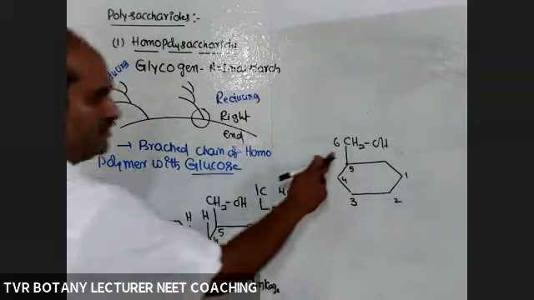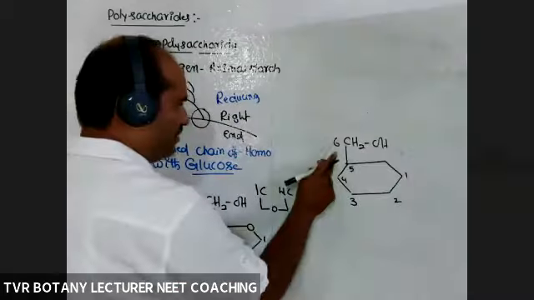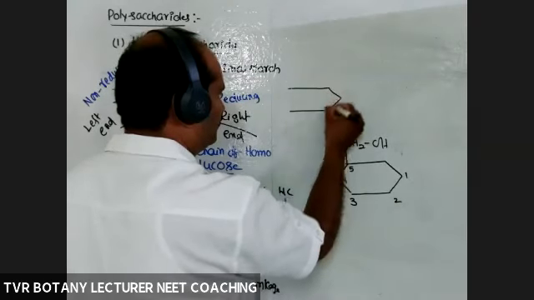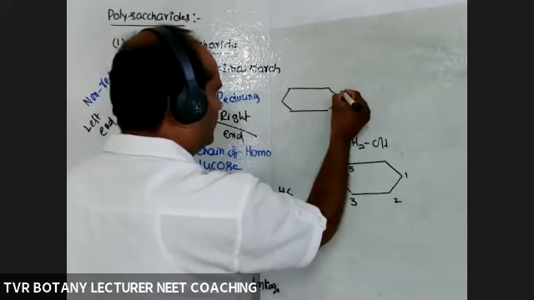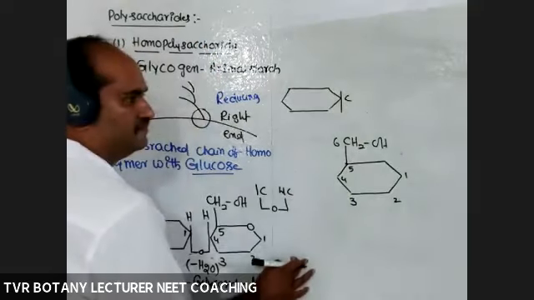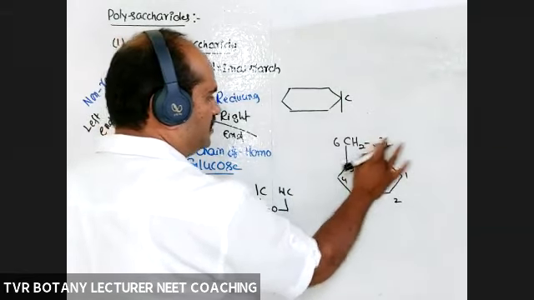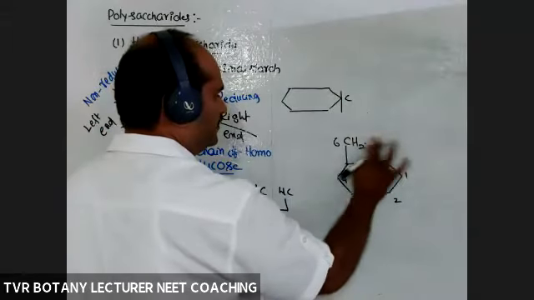Okay. And what about in the branched region? Take one more glucose molecule. And this one is the first carbon atom. Here there is OH; remove it.